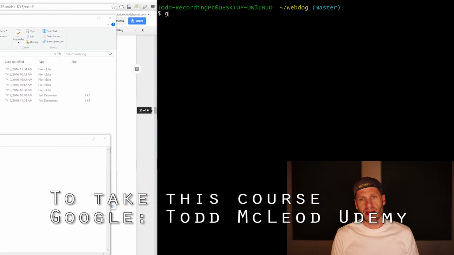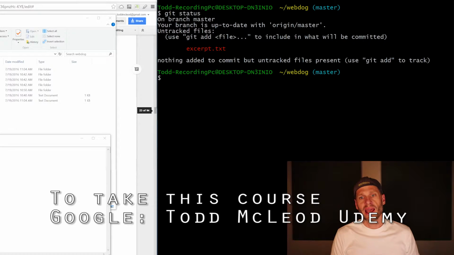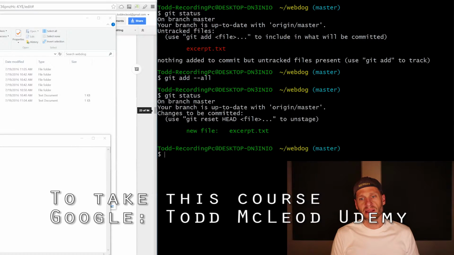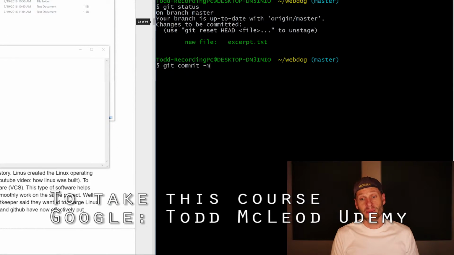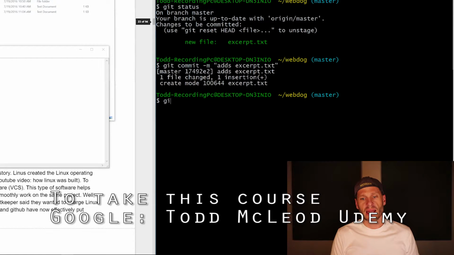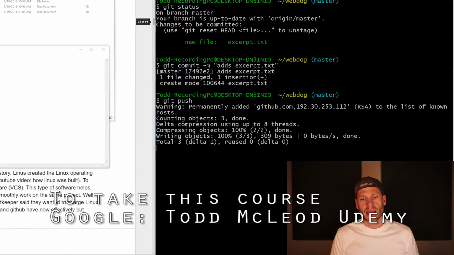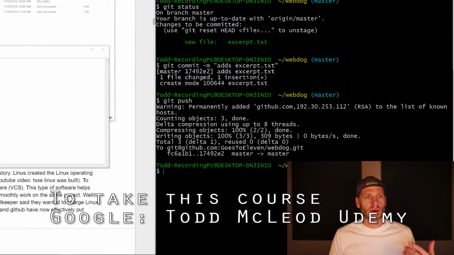And I'm going to clear that out and then do a git status. Hey, you've added a new file, right? This is untracked. Well, cool. Let's add that. git add --all. And now if I do a git status, right, it tells me, okay, I'm now watching this file. And now I'm going to do a git commit and add a message. That's what the flag does. And adds excerpt.txt. And that's been added. Now I can do a git push.